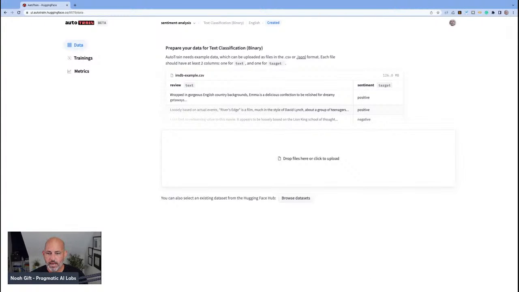Okay, now that we've got this, it says AutoTrain needs example data, which can be uploaded as files in the .csv or JSONL format. Each file must have at least two columns, one for text and one for the target. Okay, so this looks pretty useful. I see. And so in this particular example, you can also select an existing data set from Hugging Face.